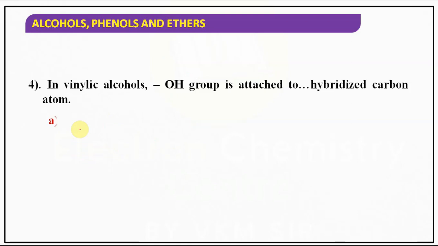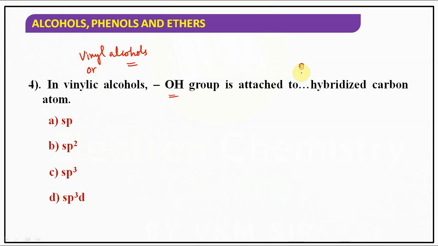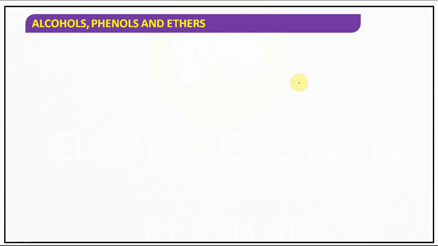Understood? In vinylic alcohols, also called vinyl alcohols, the OH group is attached to which hybridized carbon? Yes, sp2 hybridized carbon. Correct. Hope you understand, guys.